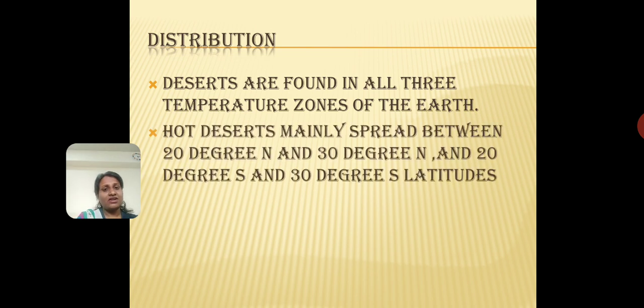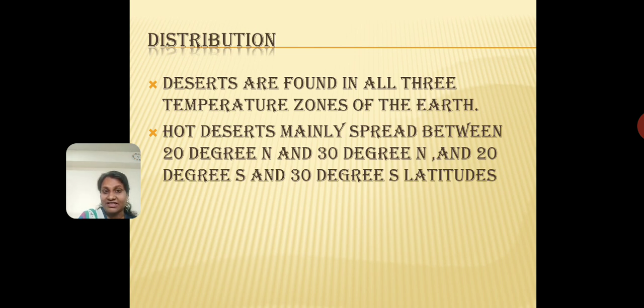Now, deserts are found in all three temperature zones of the earth, because I told you that there are two types of deserts, hot and cold deserts. But most of the hot deserts are basically found between 20° north and 30° north, and 20° south and 30° south latitudes. Next, please go back and refer to the earlier picture which I had shown you. You will have to locate on a world map where 20° north and 30° north latitudes are. Mark that area, and you will be able to locate your area for hot deserts.